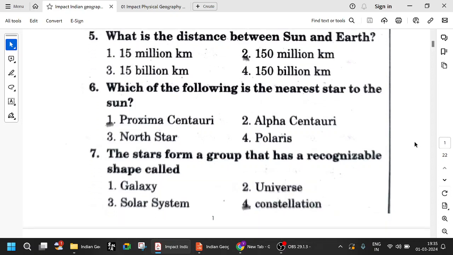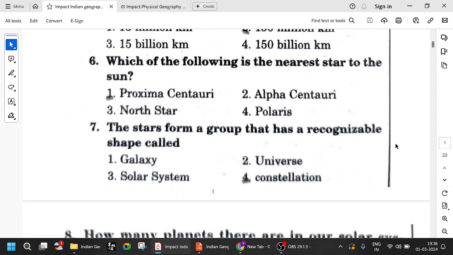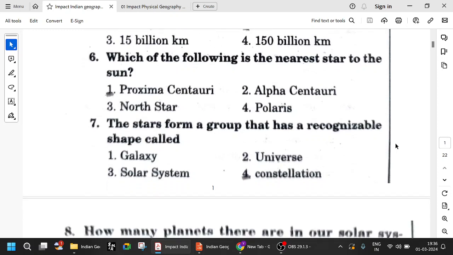Which of the following is the nearest star to the sun? I already told you, right? Proxima Centauri is the nearest star to the sun. So our sun is the only star in our solar system, and the nearest star is Proxima Centauri. Our galaxy is the Milky Way galaxy, right? And the nearest galaxy is Andromeda. Try to remember all these things. Very important. Nearest star is Proxima Centauri. Nearest galaxy is Andromeda.